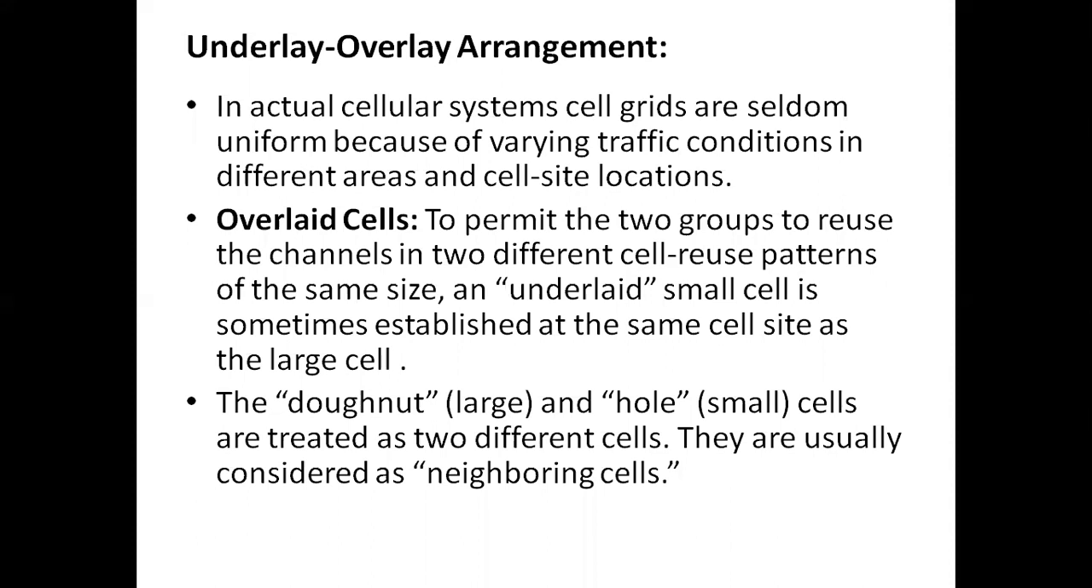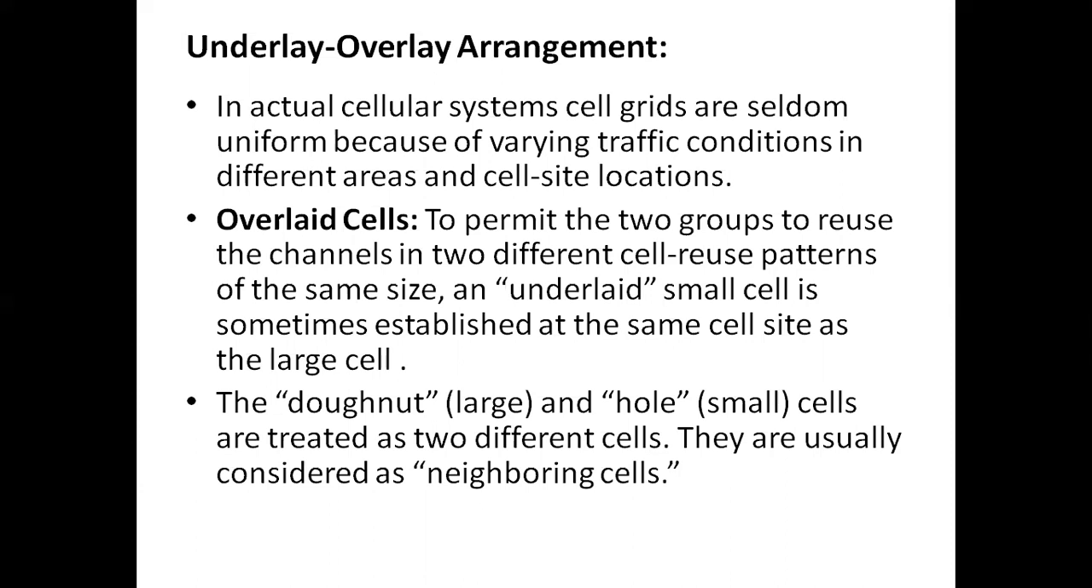Okay, so let us go through it in order to get a better understanding. Normally in the cellular system, cell grids are not uniform, because of the varying traffic conditions as well as the cell site locations. Because of the fluctuations in the traffic as well as the cell site locations, the cell grids are not uniform. So we go through the underlay overlay arrangement in order to increase the traffic capacity.